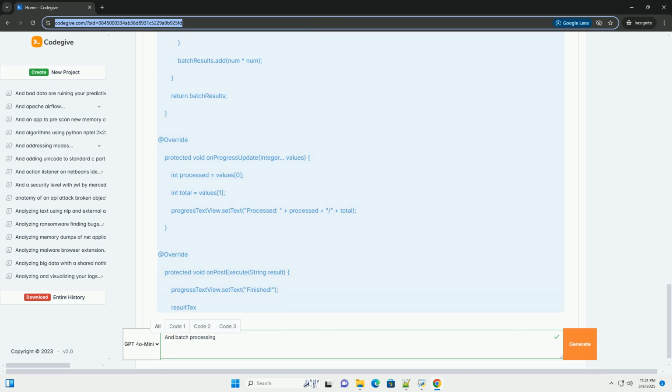Synchronization: the synchronized block is used to ensure that the results list is accessed safely from multiple threads. This is crucial when multiple threads are adding results concurrently. Error handling: the code includes error handling for the interrupted exception that can occur during the executor service shutdown. Explanation of what each part does to enhance readability.